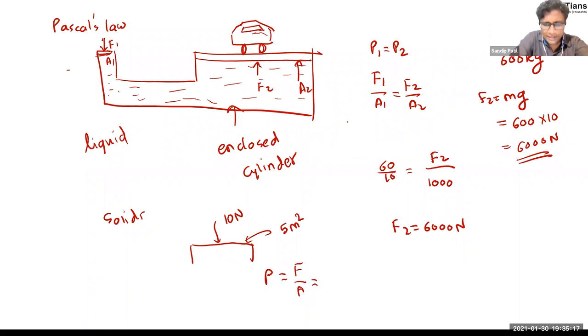The formula is very easy. Pressure is equal to force upon area. So substitute the values: 10 Newton divided by 5. Simple calculation. You can calculate the pressure to be 2 Newton per meter square. There is another unit for this pressure, which is called Pascal. As we know, Pascal is a scientist.